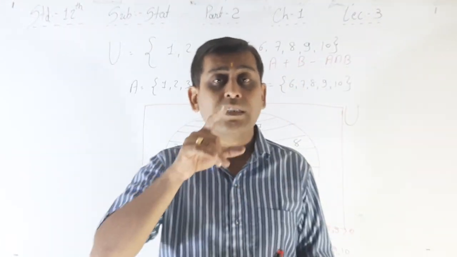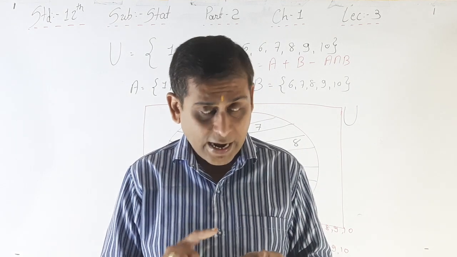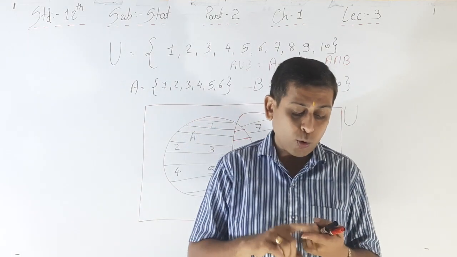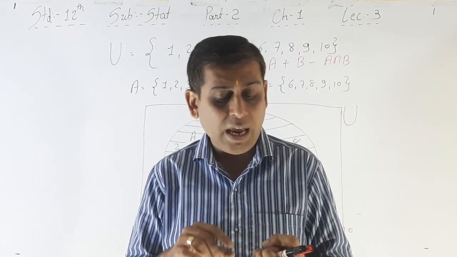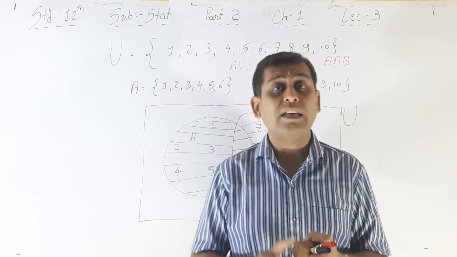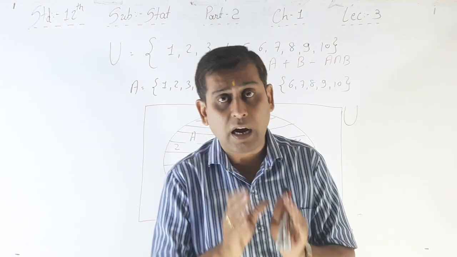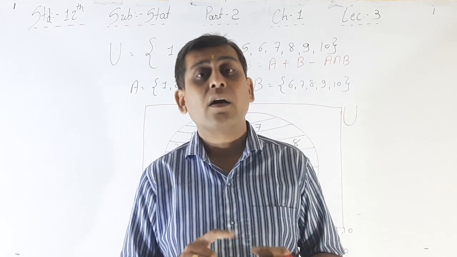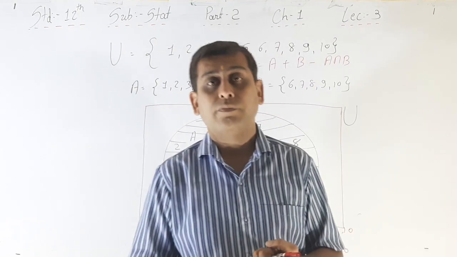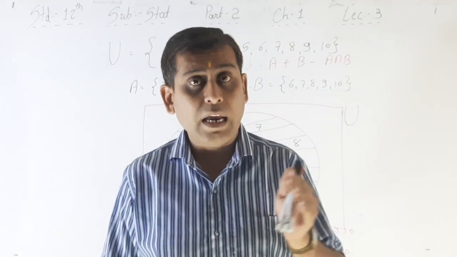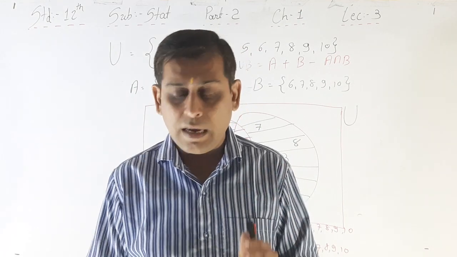What is the sample space U? 1, 2, 3, 4 of spade first. Then 2, 3, 4, 5, 6, 7, 8, 9, 10 of heart, then jack, then queen, then king. That is 13 cards of heart, then club king, then spade king, and then diamond king, the remaining one, right?